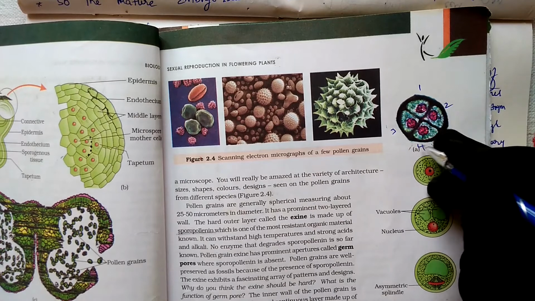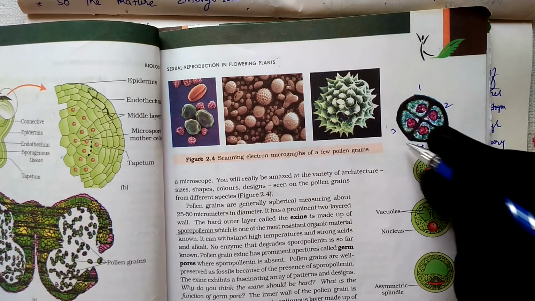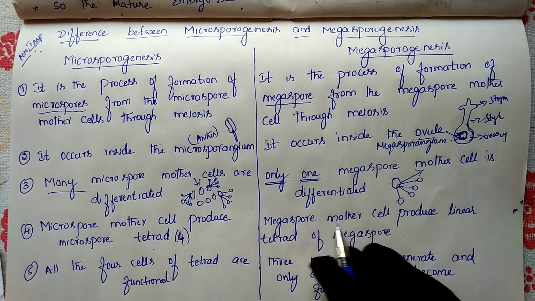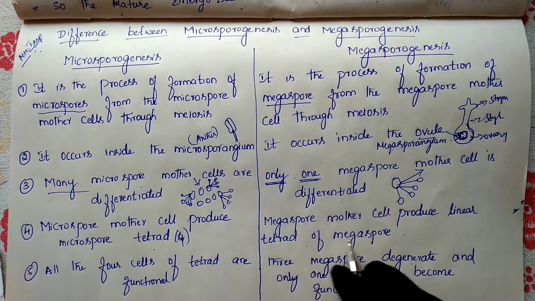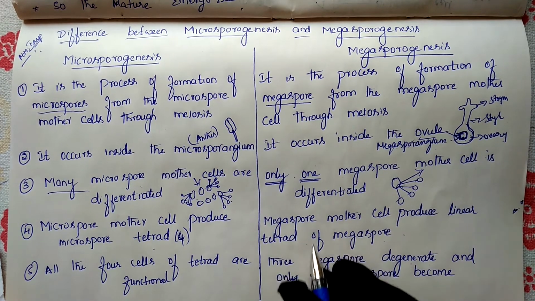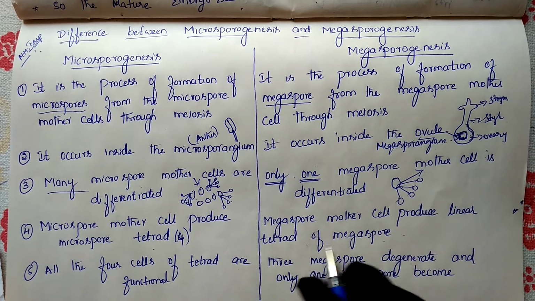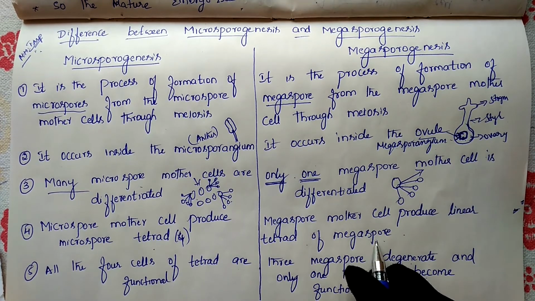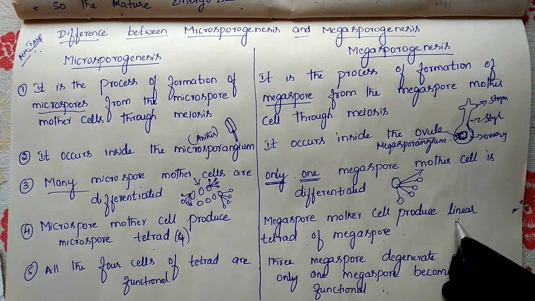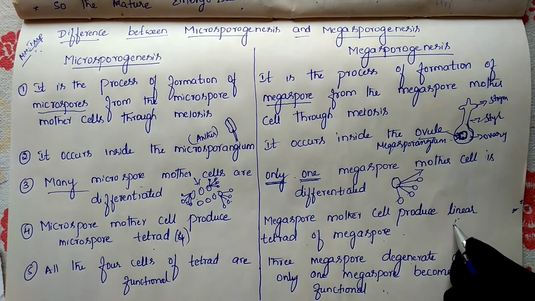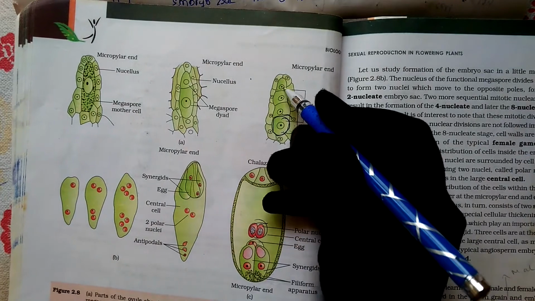So this is what we call a microspore tetrad, whereas the megaspore mother cell produces a linear tetrad of megaspores.